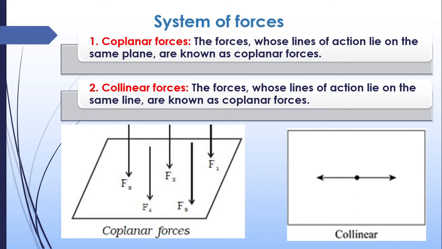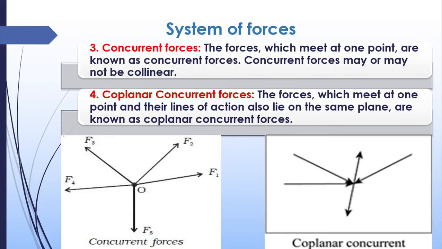Hope you got it. Second thing is collinear forces. Collinear forces means if two or more forces are acting on the same line, then they are known as collinear. For example, here two forces are there and they meet on the same line. Then we can say that these forces are collinear forces. Third thing is concurrent forces.